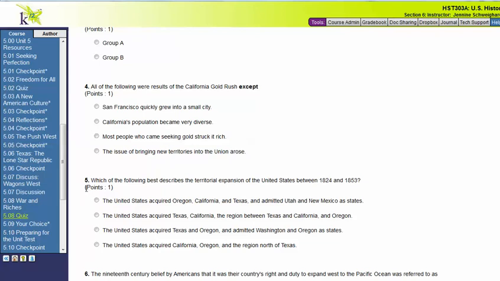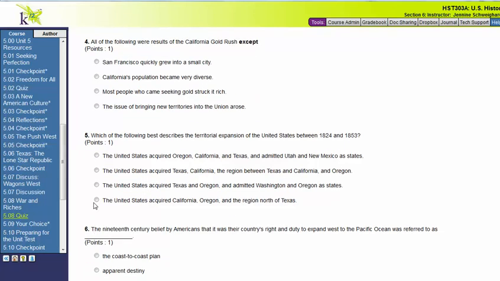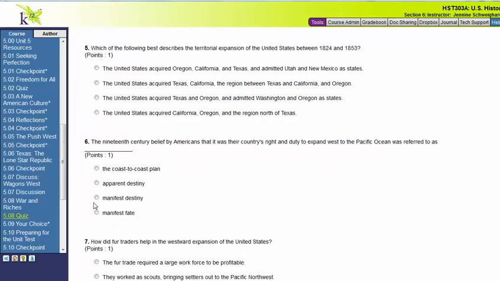Which of the following describes territorial expansion of the United States between 1824 and 1853? The United States acquired Oregon, California, and Texas and admitted Utah and New Mexico as states. The United States acquired Texas, California, the region between Texas and California and Oregon. The United States acquired Texas and Oregon and admitted Washington and Oregon as states. Or the last option, the United States acquired California, Oregon, and the region north of Texas.